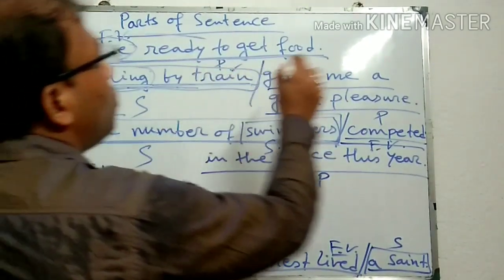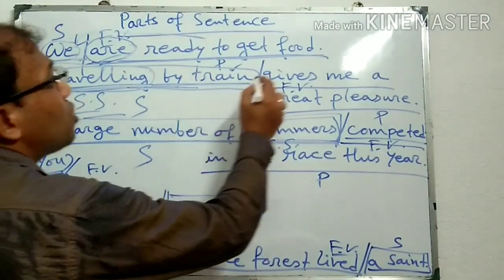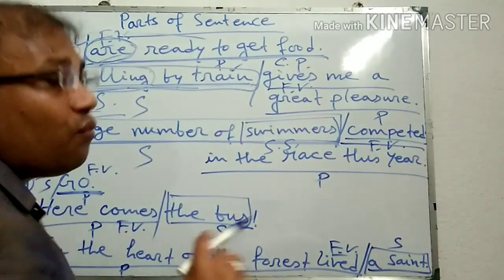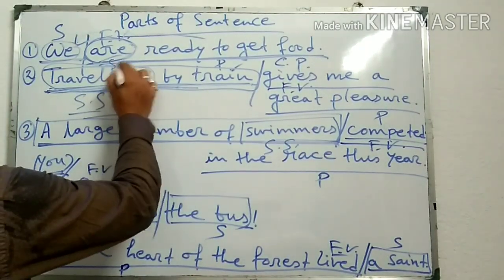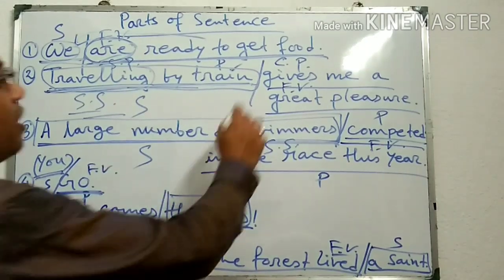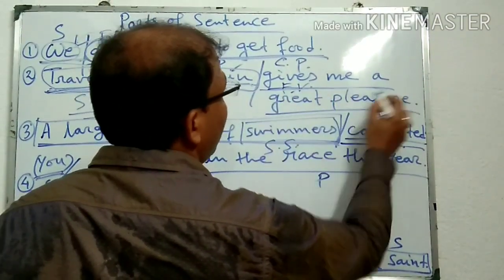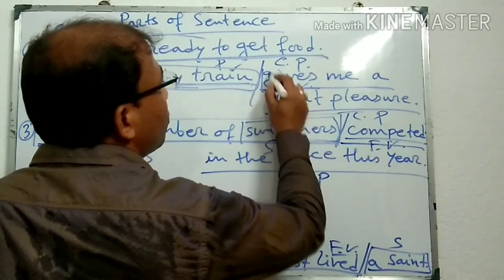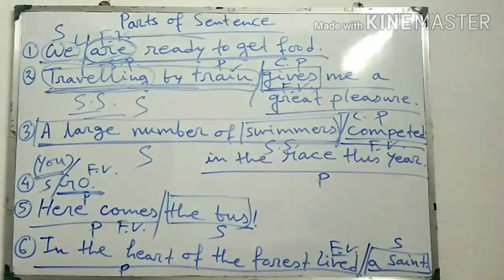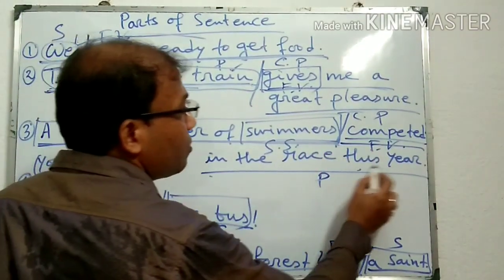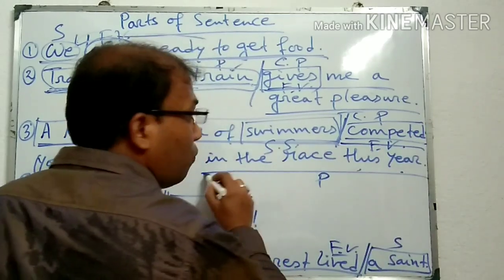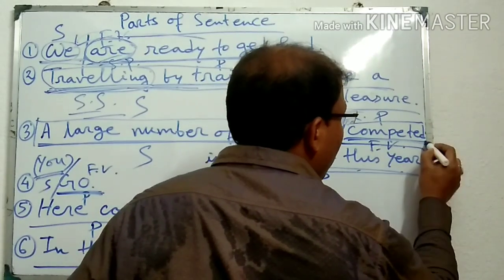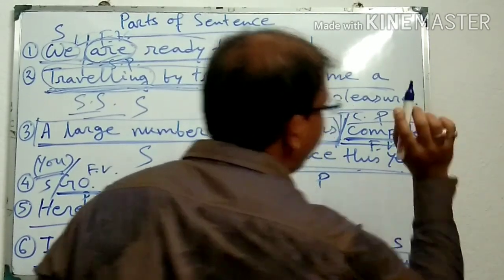For example, are ready to get food is called the complete predicate, and here the root word is are, the finite verb, called simple predicate. Similarly, gives me a great pleasure is totally the complete predicate, and here gives is the finite verb, called simple predicate. Similarly, competed in the race this year is the full predicate or complete predicate, and here the finite verb is the root word, called simple predicate.